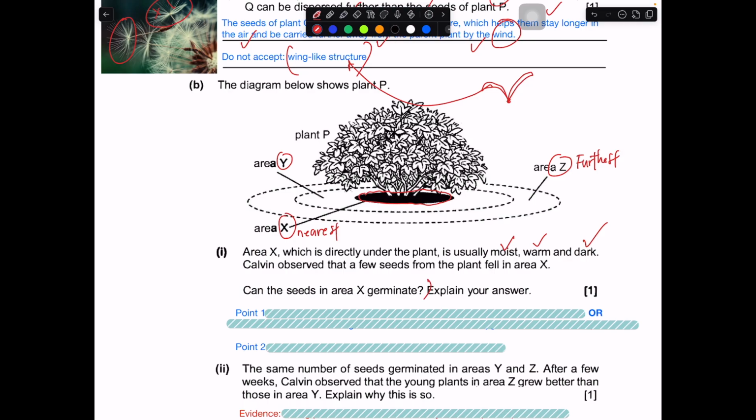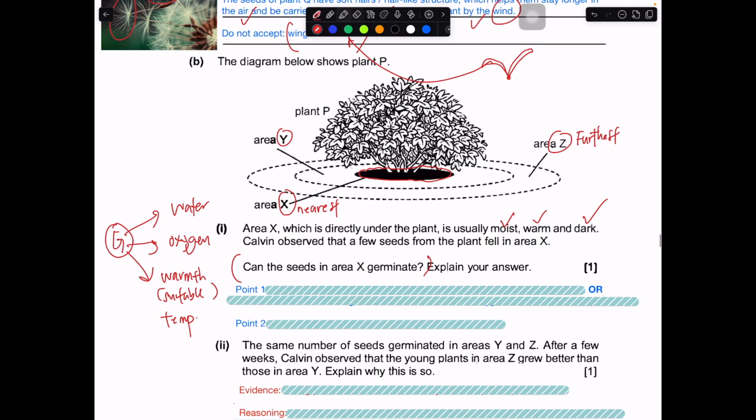So can the seeds in X germinate? First of all, you need to know that for them to germinate, they need three things: water, oxygen, and warmth. Some of you may say that it is a suitable temperature for the seeds to germinate. In this case, the question already mentioned moist, which is water, and warm, which is this part. Oxygen is always around. They will always have access to oxygen as long as they are exposed to the surrounding air.